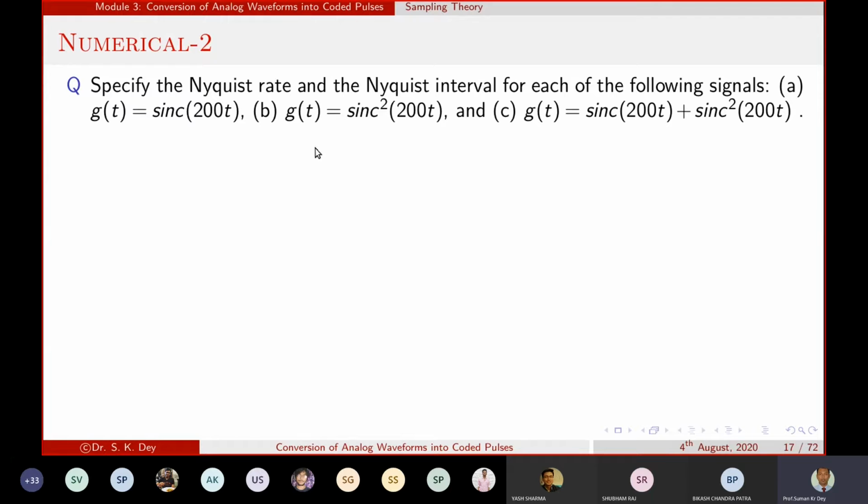Sin 200 pi t by 200 pi t. Yes or no? Yes, sir. Now in the sin 200 pi t expression, what is the frequency?